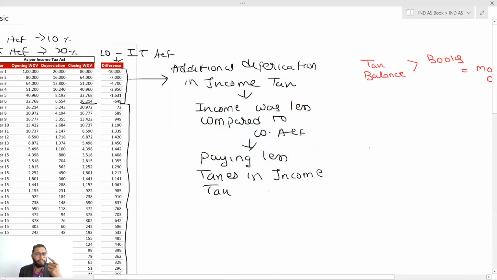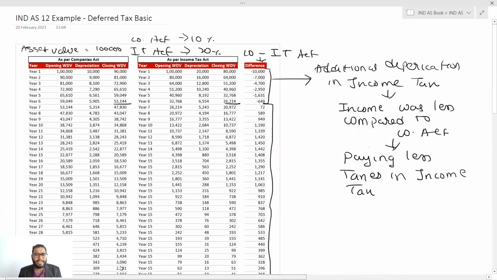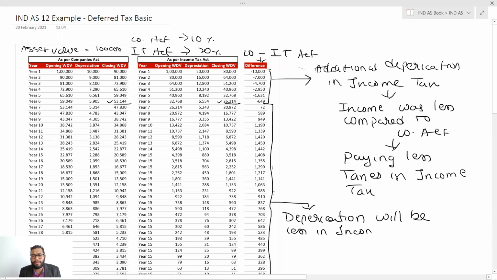Now, in this current example, what we were seeing is our tax balance is low compared to the book balance. Tax balance is low compared to the book balance, which means in the future my depreciation will be less in income tax compared to my company side.